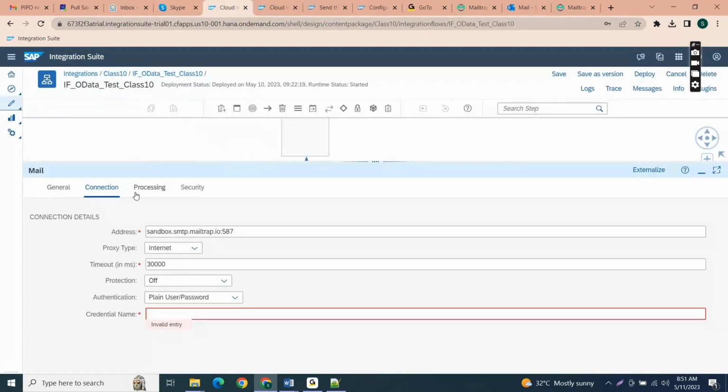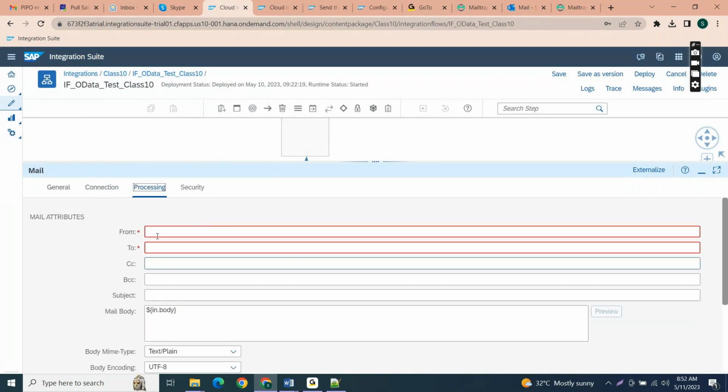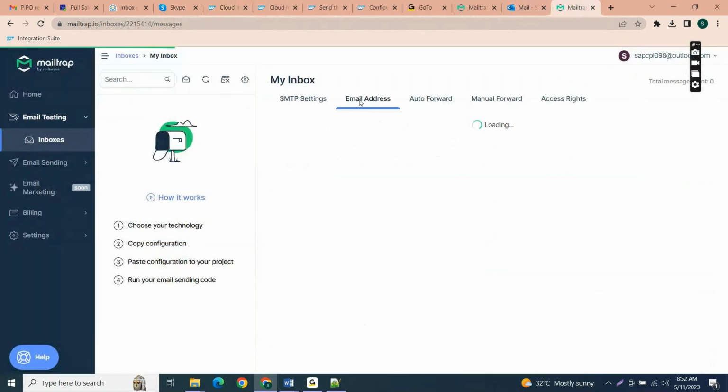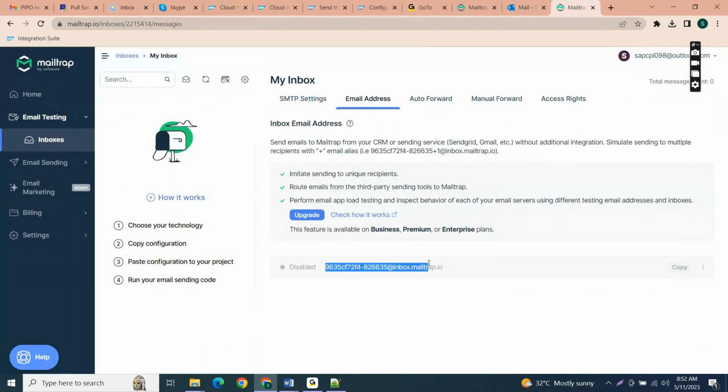Meanwhile, let's configure this processing tab here. SAP CPI at the rate SAP.com. You can place anything here as discussed previously, and the To should be this one only. Email address should be this.